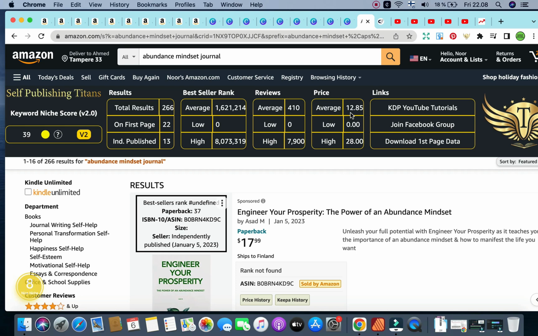Think outside the box. Abundance Mindset Journal is basically a self-care journal that is under the umbrella of everything to do with manifestation, law of attraction, affirmations. Then again, you can niche down even further by creating Abundance Mindset Journal for women, for men, for boys, for girls, for kids, for teenagers, for students, for moms, for nurses, and so forth, depending on the career. You could also weave in some affirmations. You can weave in logbook style worksheets in between, and a habit tracker. You can dedicate it to week by week or month by month or daily as well. Weave in some creative writing prompts.